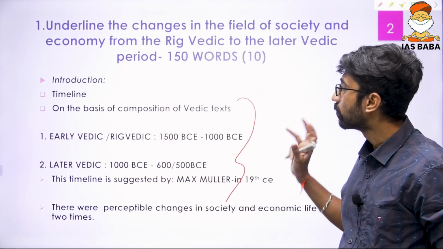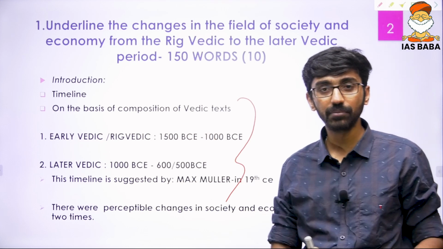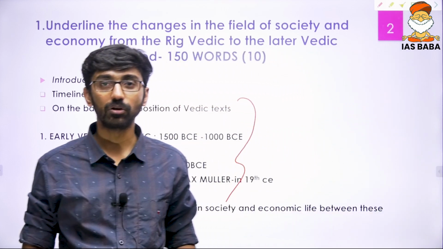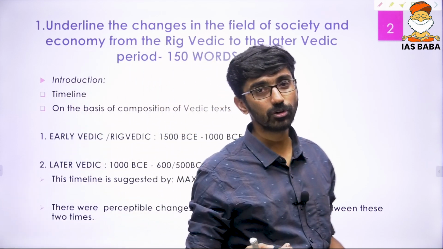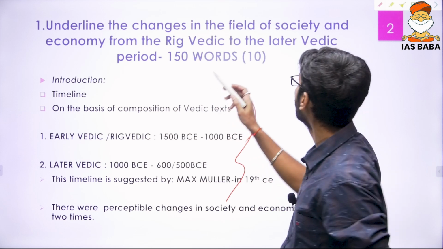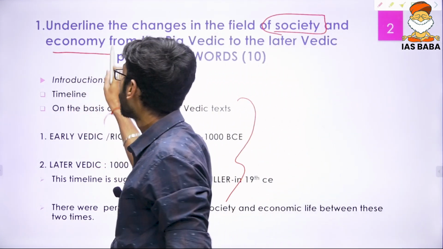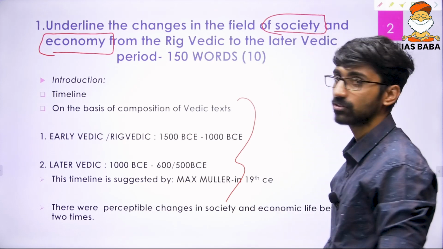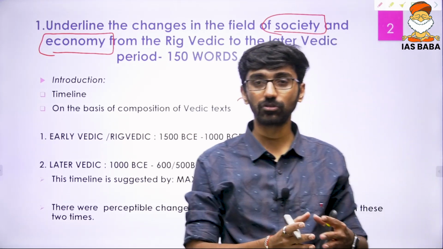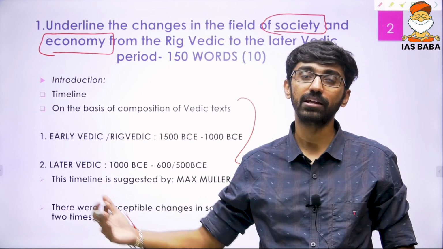So this is a pretty simple introduction you could have written, giving the timelines. Rig Vedic times, that is from 1500 to 1000 BC, and later Vedic times from 1000 BC to around 600-500 BC. Now they are asking particularly about the societal aspect of the Rig Veda and later Veda, and the economic aspect of the Rig Veda and later Veda. Simply, you have to write about the Rig Vedic society and later Vedic society, Rig Vedic economy as well as later Vedic economy.